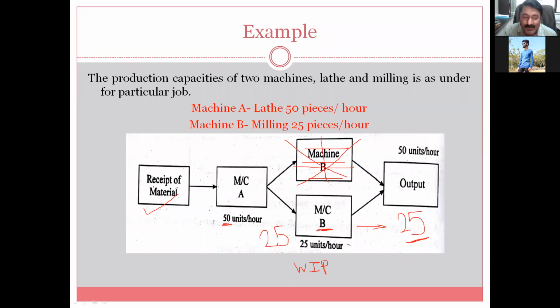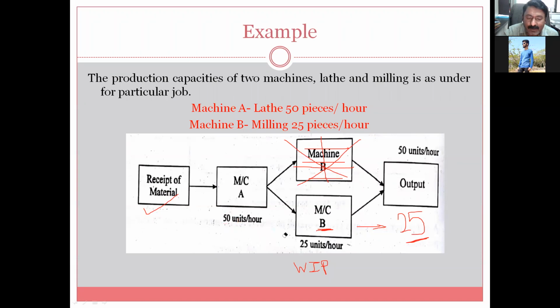So this is not raw material; some operations are already performed by the lathe machine. So the lathe machine is producing 50 per hour, but that one machine is having only 25 capacity. So 25 will be passed after 1 hour and 25 will remain as it is. You say then, sir, next 1 hour. Okay, next 1 hour, these 25 will go out, but at the same time, 50 more will come. So what is the solution for this?